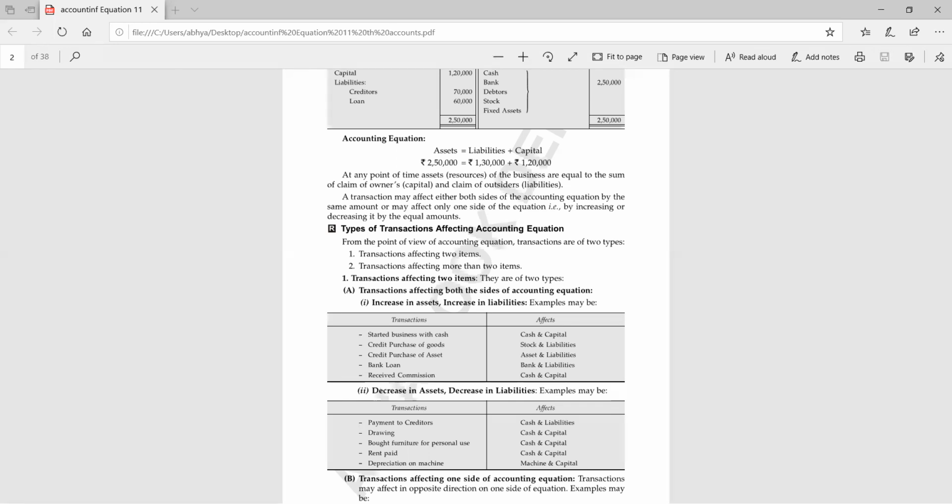Very good. So what is the nature of furniture account? Nature means capital, asset, revenue, expense, liability. What is the nature of furniture account? Yes, everyone has given me the correct answer: asset. Asset, very good. And what about cash? Nature of cash account? Good understanding, students. You all are giving me correct answers. Yes, Darshika, what is the nature of cash account? Asset, very good.